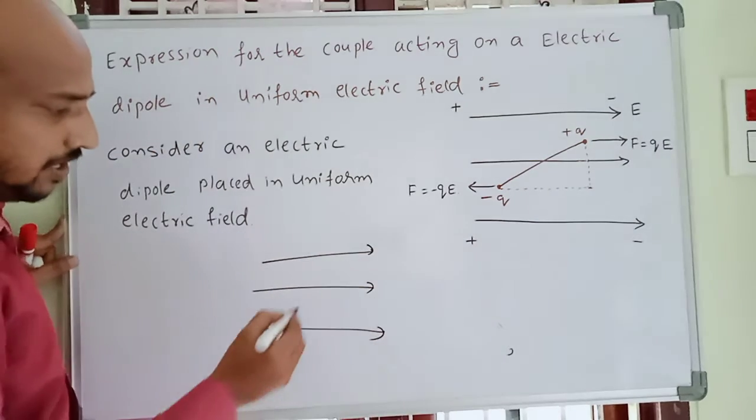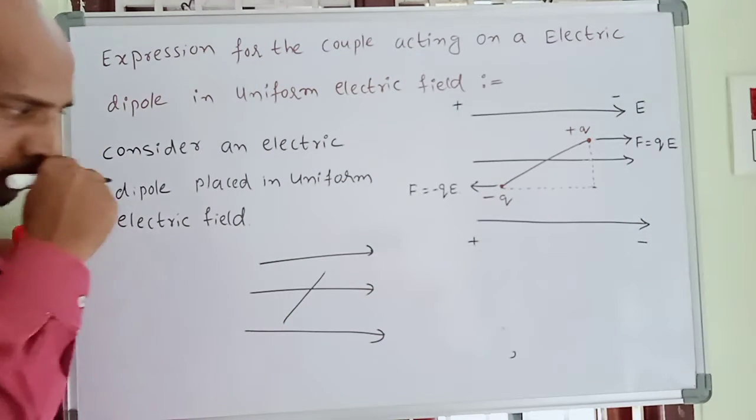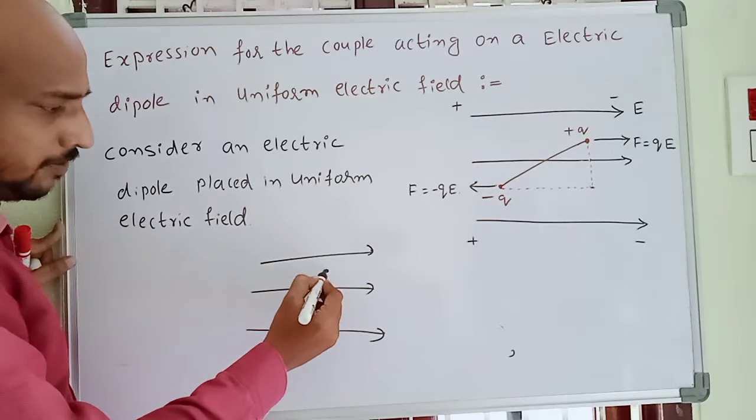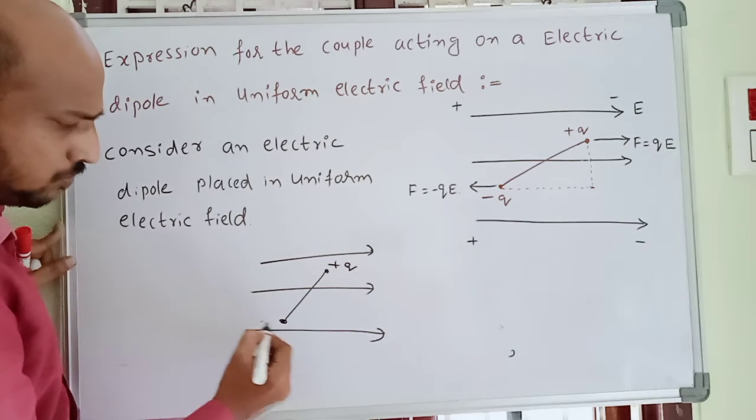In this electric field, we take an electric dipole having plus q charge and minus q charge.